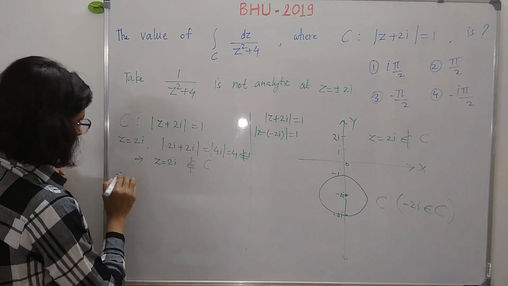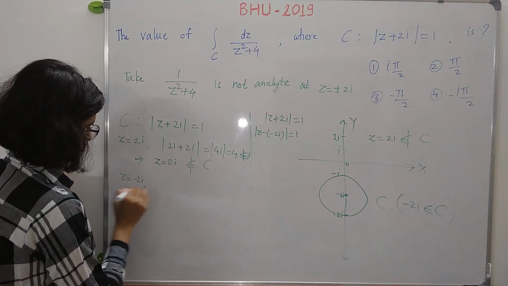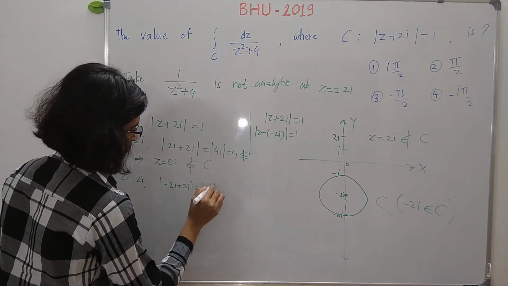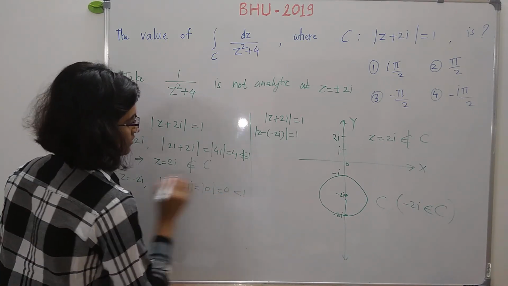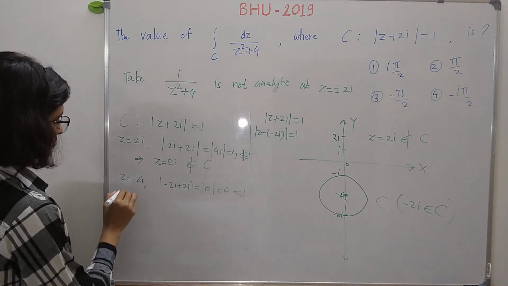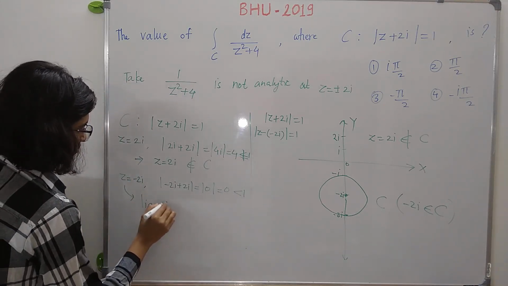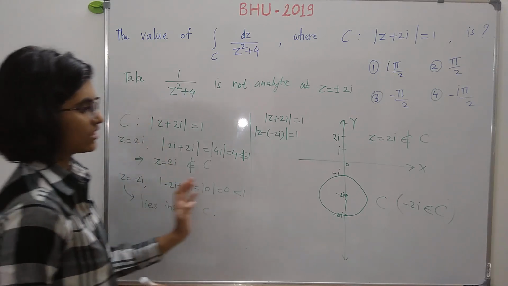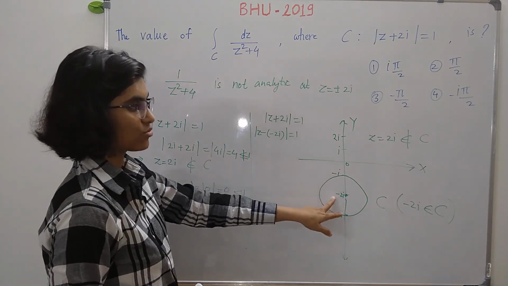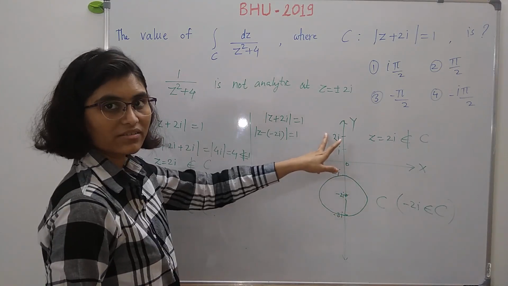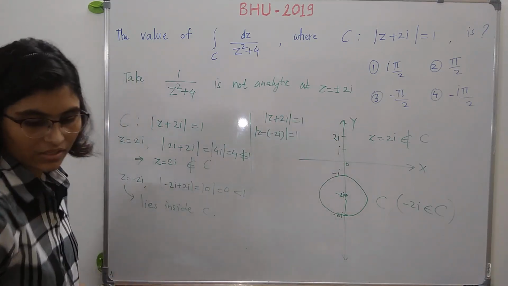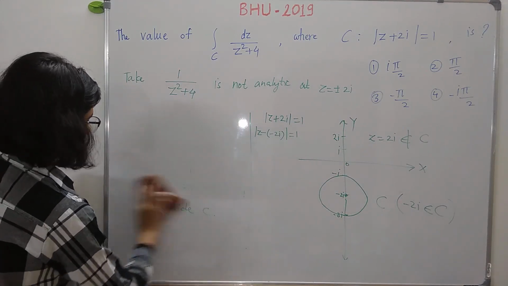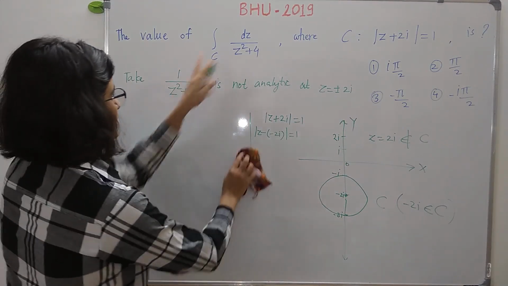Now similarly you check for z is equal to minus 2i. So |-2i + 2i| is equal to the modulus of 0, which is equal to 0, and clearly this is less than 1, and hence this point lies inside the curve C. So we can just observe that the point minus 2i is inside C, and the point z is equal to 2i is outside C. Now here we just have to consider the curve C for this integration, right?